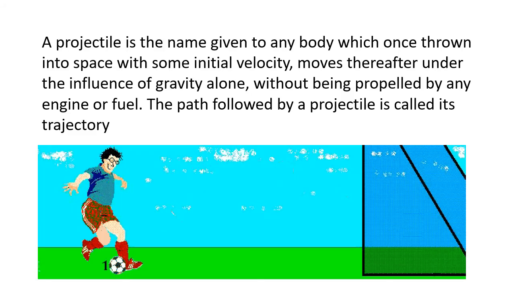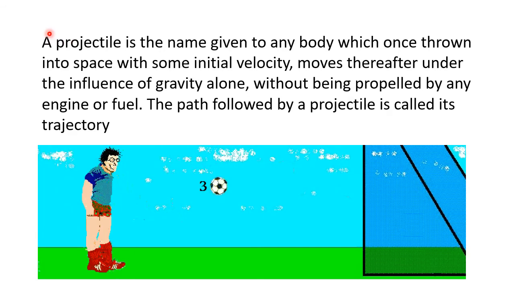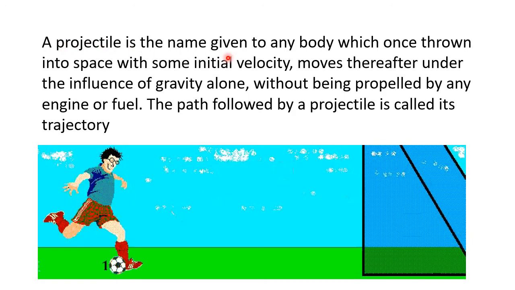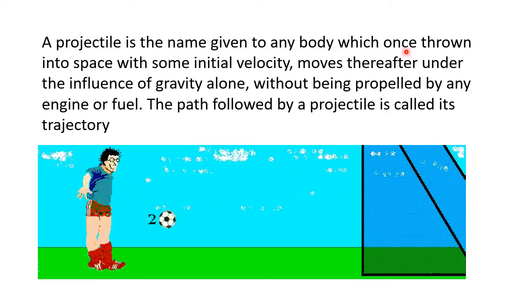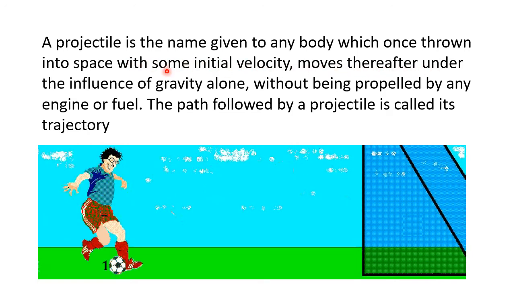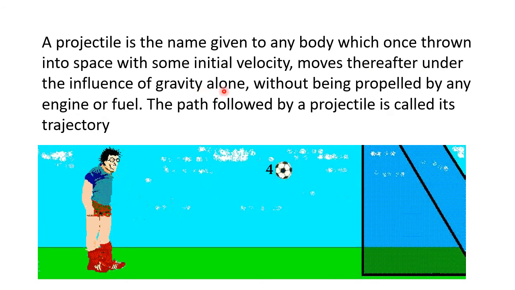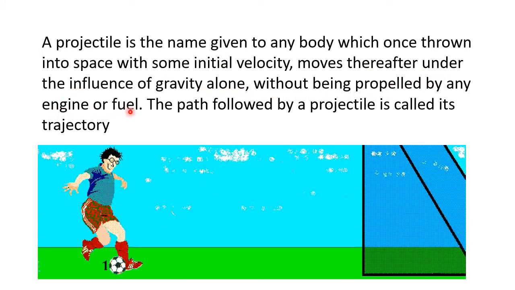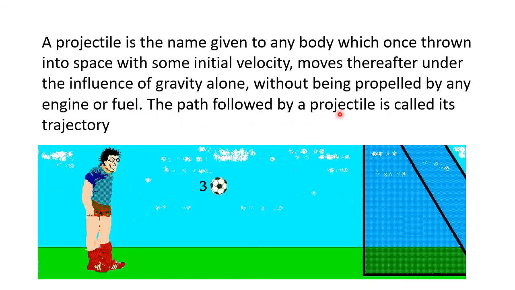In this lesson we'll discuss projectile motion. So what is a projectile motion? A projectile is a name given to any body which once thrown into space with some initial velocity moves thereafter under the influence of gravity alone, without being propelled by any engine or fuel. The path followed by the projectile is called trajectory.